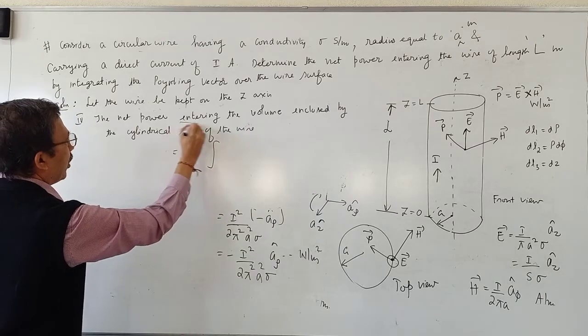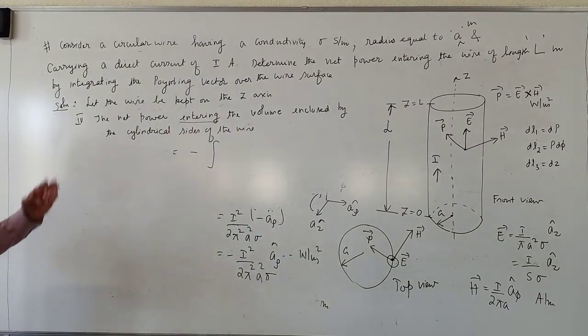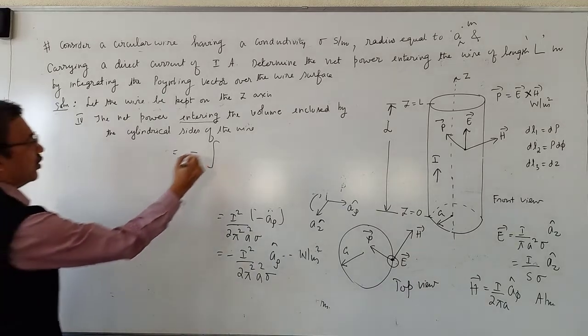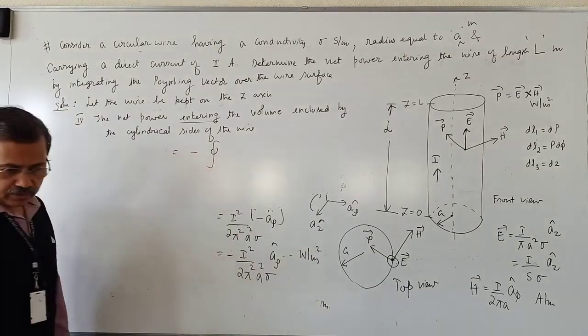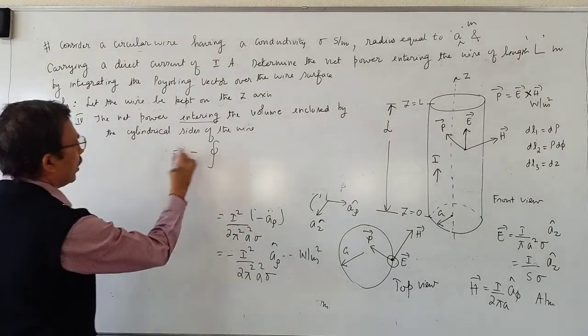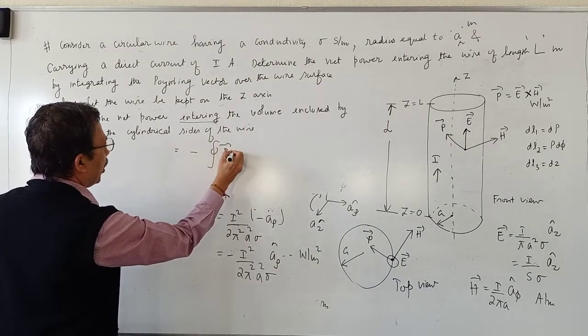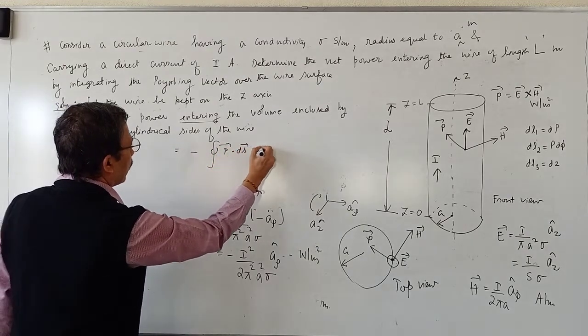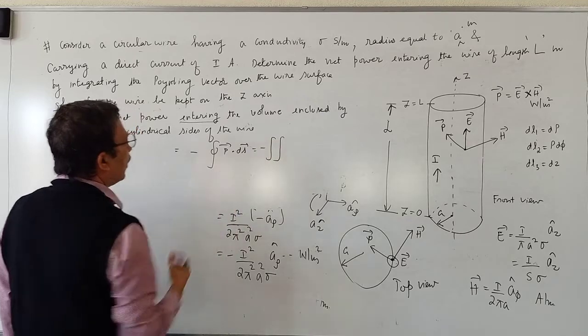Why minus sign? Because entering. Power entering is negative, power leaving is positive. Closed surface integral of vector P dot ds is equal to minus double integral.